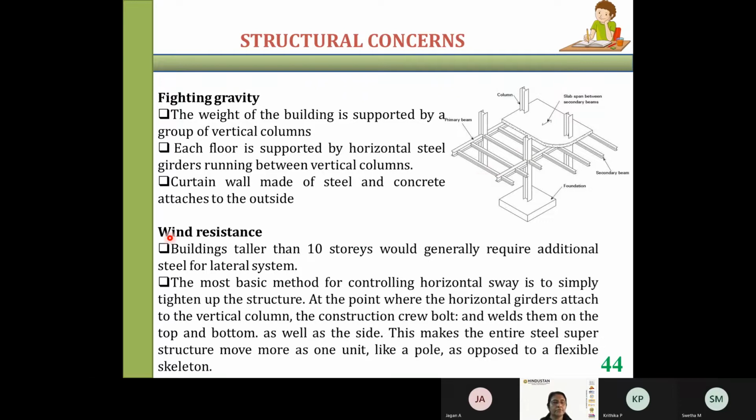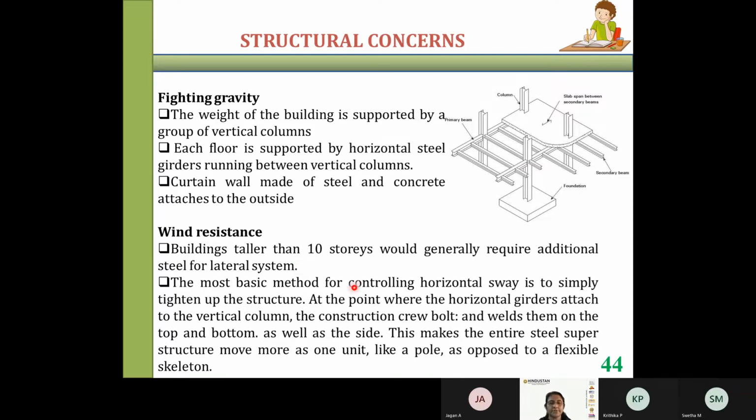Now it has to resist wind. The structural system has to first resist gravity, and then it has to resist wind or earthquake, any lateral forces. Buildings taller than 10 stories would generally require additional steel for the lateral system. As I told you, when it is a tall structure, the lateral load has to be resisted by additional lateral systems. It can be steel or any other material.